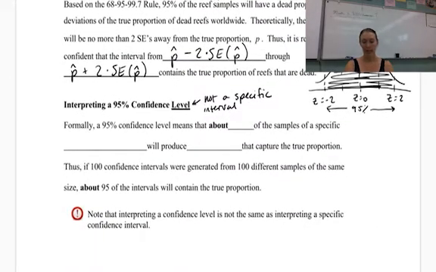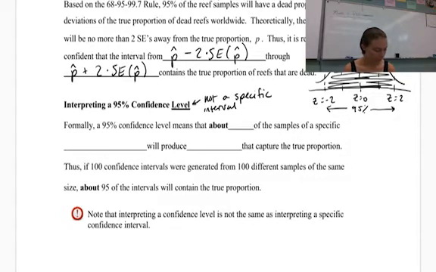Now, interpreting a 95% confidence level. So we're going to do 2 different types of interpretations here. We're going to interpret the confidence level. We're going to interpret the confidence interval. Every time you make a confidence interval, you need to write the interpretation of it. And we're going to practice that today. If it specifically says interpret the confidence level, they simply want you to say what the 95% means, not in terms of your problem exactly.